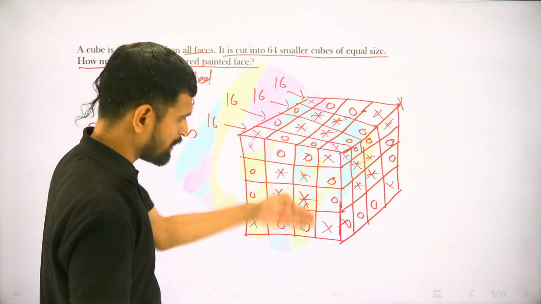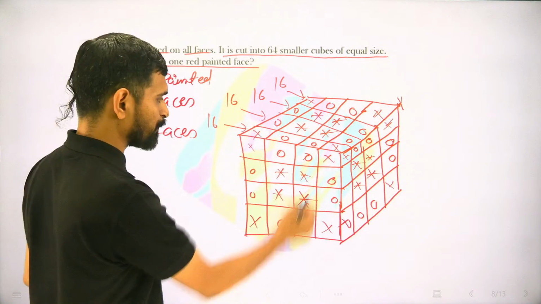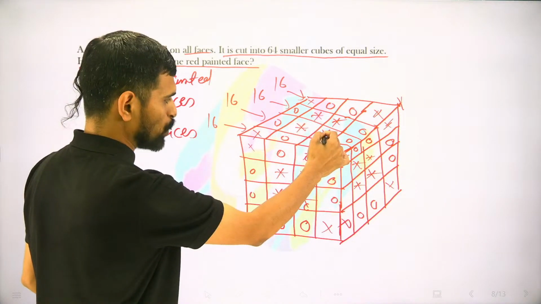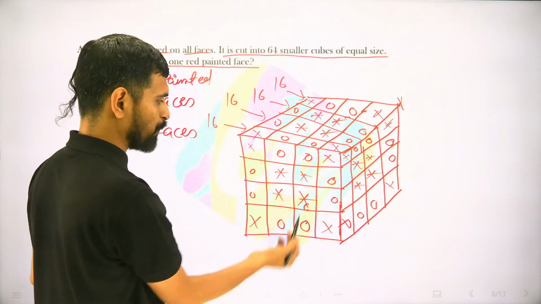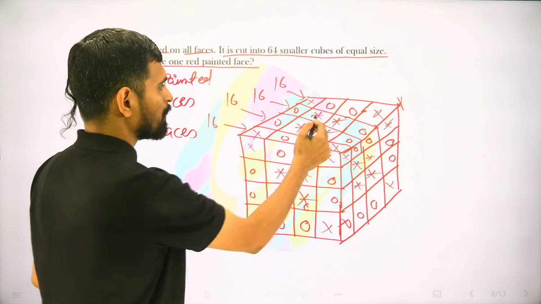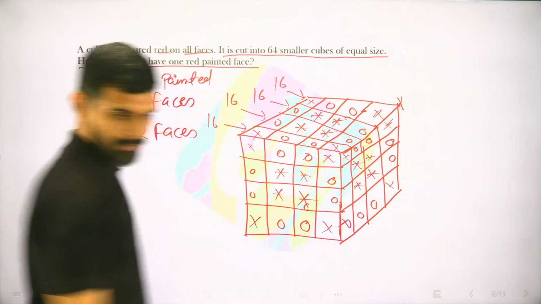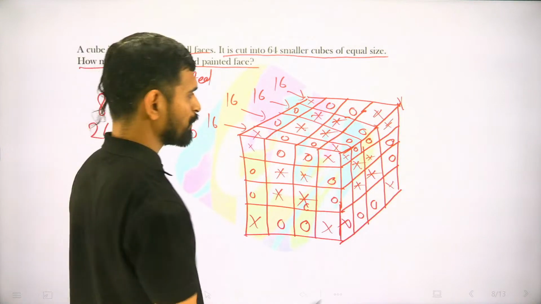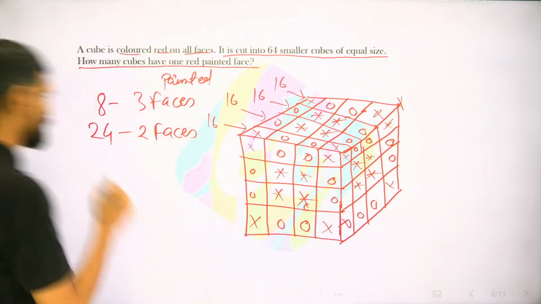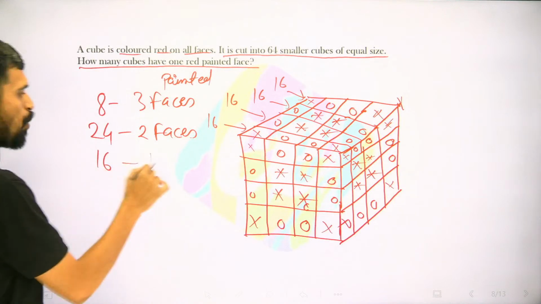So here in the very first layer, there will be four. In the second layer, there will be two at the top, two at the bottom, for four more, right? Four more here and four more here, right? So overall, four to each layer, that is 16 one face painted,